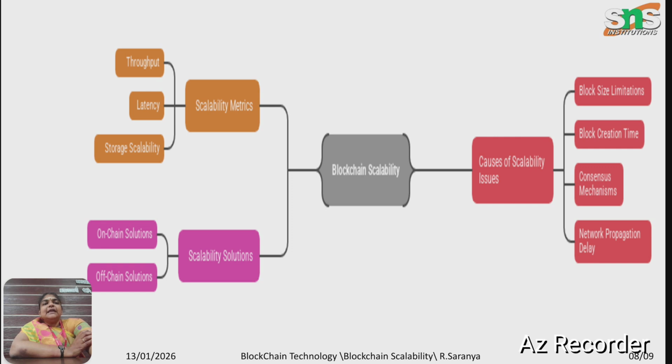For blockchain scalability, we have discussed the metrics. Metrics are throughput, latency, and storage. These are the problems which we face when going for scalability, due to which we face blockchain limitations. Block creation time is very high. A consensus mechanism needs to be implemented, which is very difficult. Network propagation delay is also there. In order to overcome these issues, we will be providing a scalability solution such as the on-chain solution and the off-chain solution.